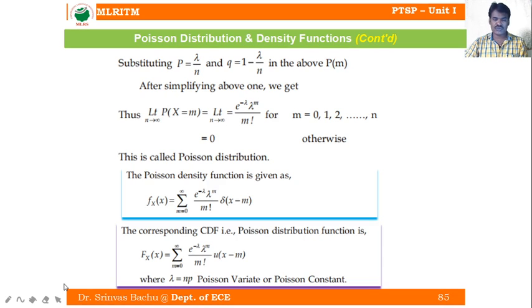Once we have the density function, we can write the distribution. The distribution is the integration of the density function. Integration of the delta impulse is called the unit step, and integration of the shifted impulse is called the shifted unit step. So the only difference is capital F here, and delta replaced by u. This is my CDF of the Poisson random variable, the Poisson distribution function, where lambda equal to np is called the Poisson variate or Poisson constant. N is the number of independent trials, which is large, approaching infinity, and p is the success probability of whatever event is of interest. So this is the Poisson distribution and Poisson density functions.